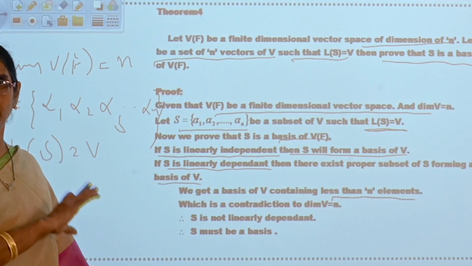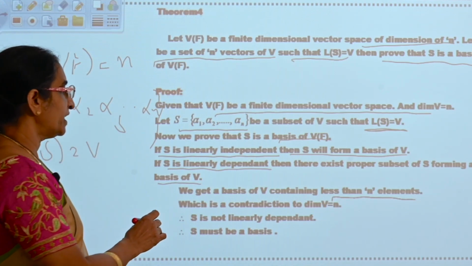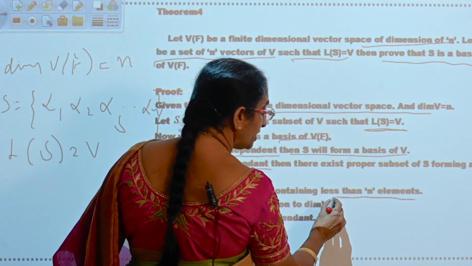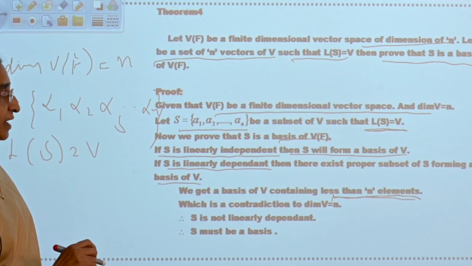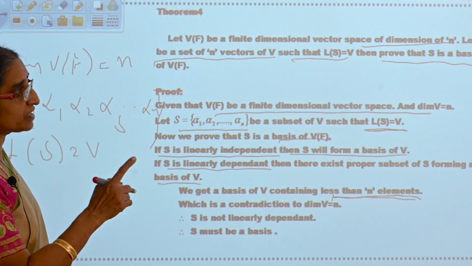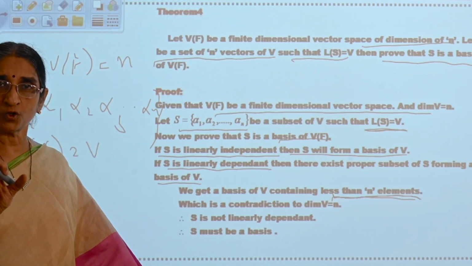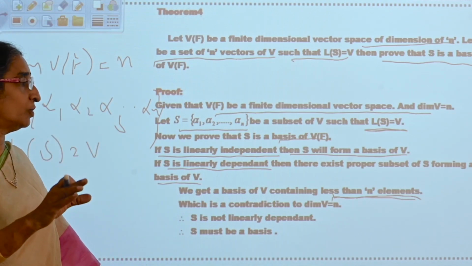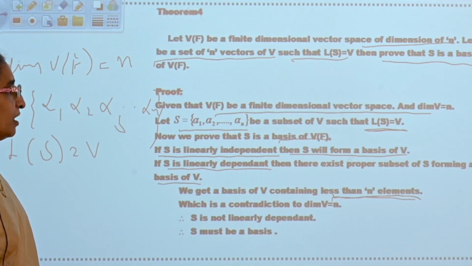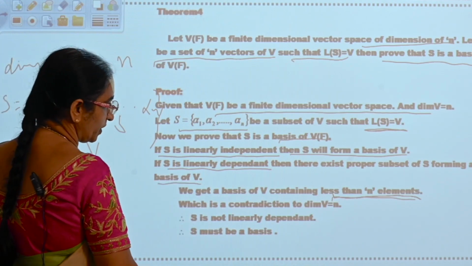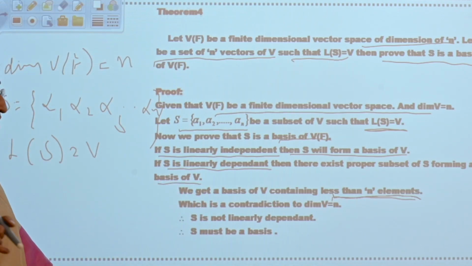You have seen this in other problems, other properties. So you will get a basis of V containing less than n elements if S is linearly dependent. But the dimension of V is n, and any basis should contain n elements. So if S is linearly dependent, you are getting a contradiction. Therefore, S must be linearly independent. Therefore, S is a basis.